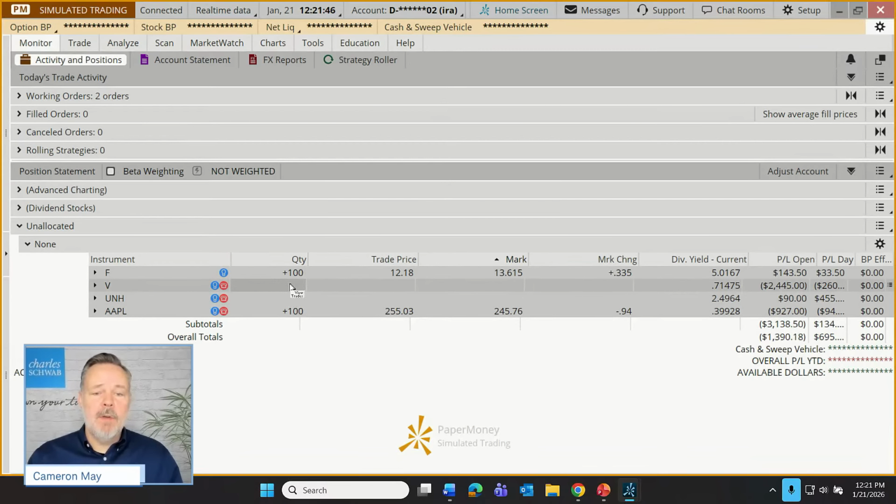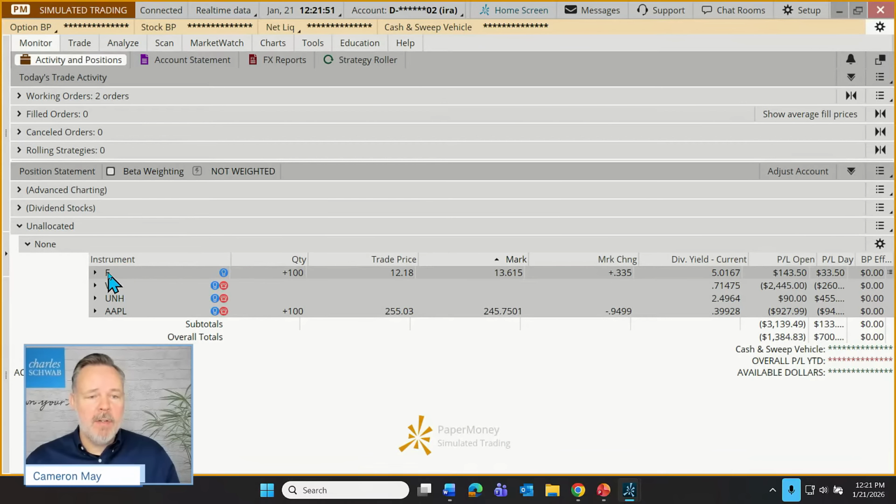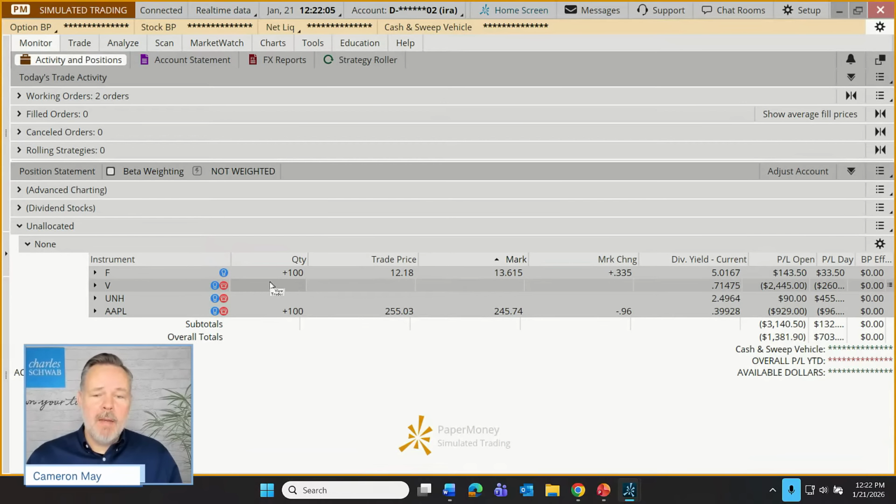Now, next to some of these, you'll notice there's no quantity. So I can see, hey, I got a plus 100. That means I have 100 shares of Ford that seem to be doing okay. Down here, I have 100 shares of Apple not doing so well, down $930 overall. Well, what's going on with Visa and United Healthcare? If there's no quantity displayed, if we're seeing blank fields here, it means that these are not stock positions. These are actually options positions. So another navigational point is that when we see arrows, sometimes it's a solid arrow, sometimes it looks like one of these carets.